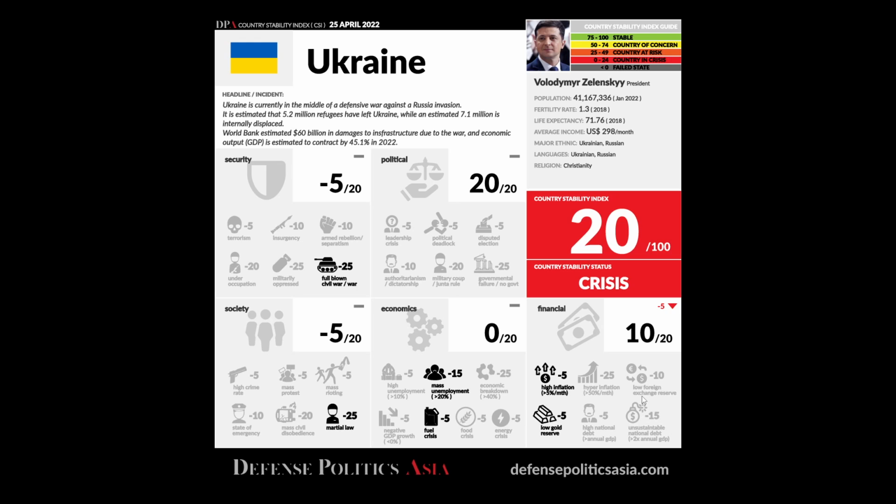High inflation, hyperinflation, low foreign exchange, low gold reserve, unsustainable debt: these things can all add up together and become a serious crisis for a country, because this will definitely link with mass unemployment and negative GDP growth, as well as probably some other crises. And then you're definitely going to have mass protests and stuff. The country will easily go into a crisis.